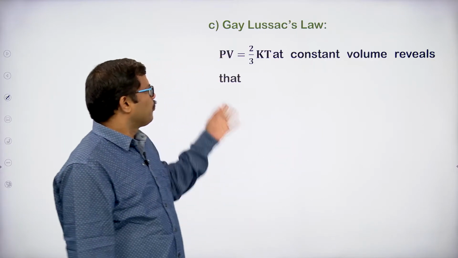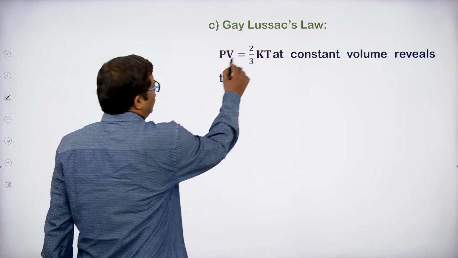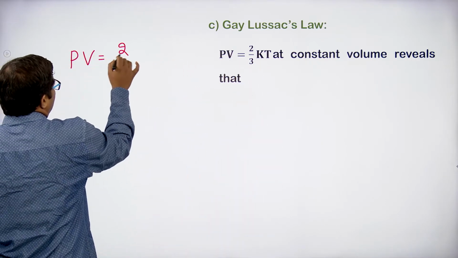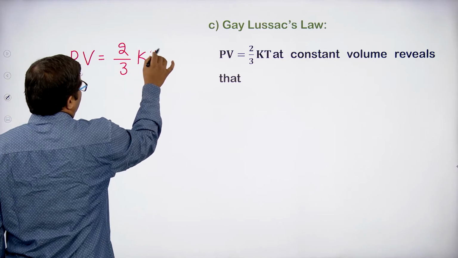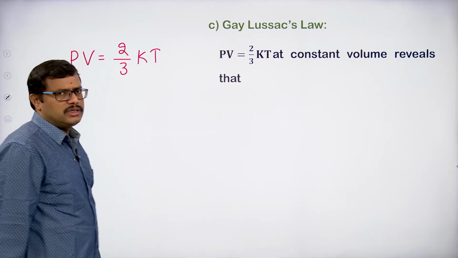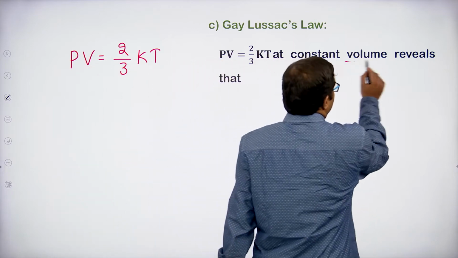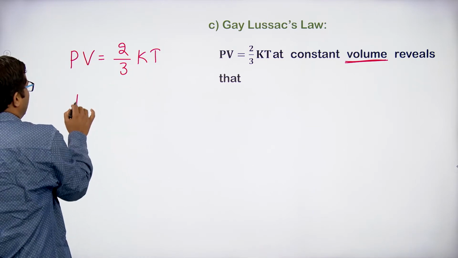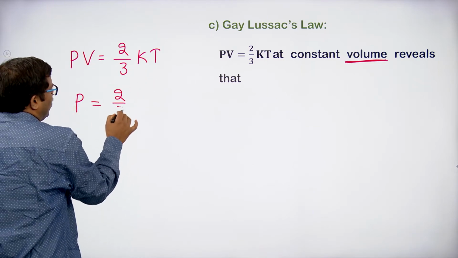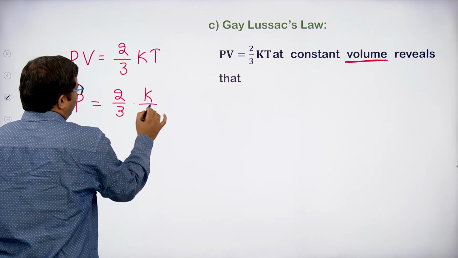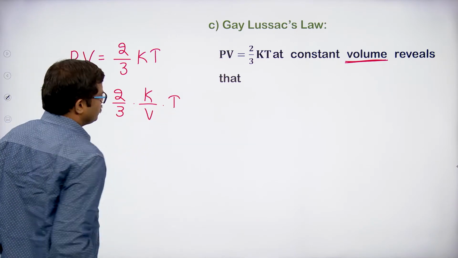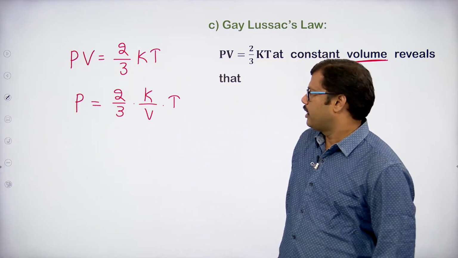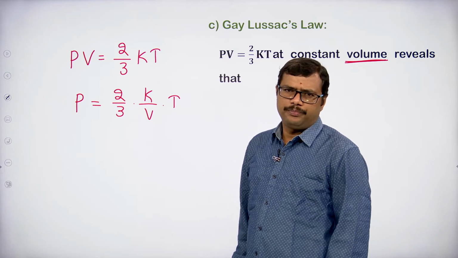So, by taking the same kinetic gas equation, PV equal to 2 by 3 kT. Okay. Now, which parameter has to be kept constant here? The volume has to be kept constant. If I am bringing the volume to this side, what does it become? P becomes equal to 2 by 3 into K by V into T. Okay. It becomes 2 by 3 K by V into T, right.